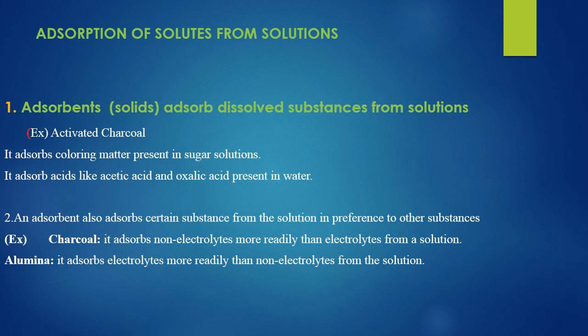Similarly, it adsorbs acids like acetic acid and oxalic acid present in water. An adsorbent also adsorbs certain substances from the solution in preference to other substances. Example, charcoal and also alumina. Charcoal adsorbs non-electrolytes more readily than electrolytes from a solution. But in case of alumina, it adsorbs electrolytes more readily than non-electrolytes from the solution.